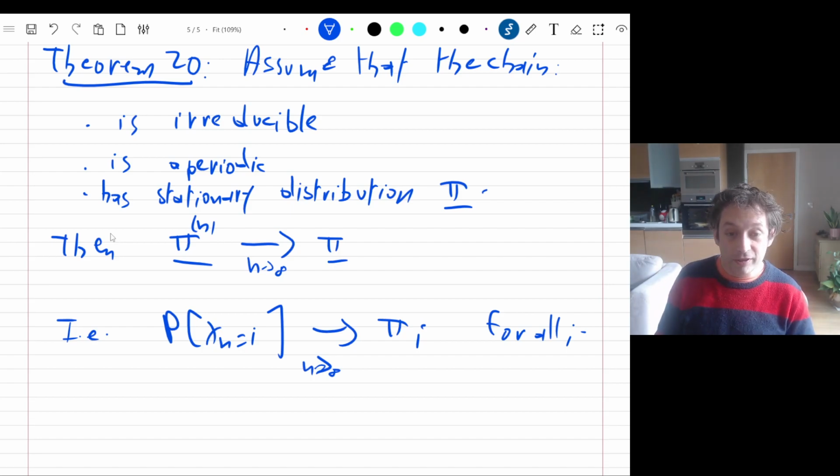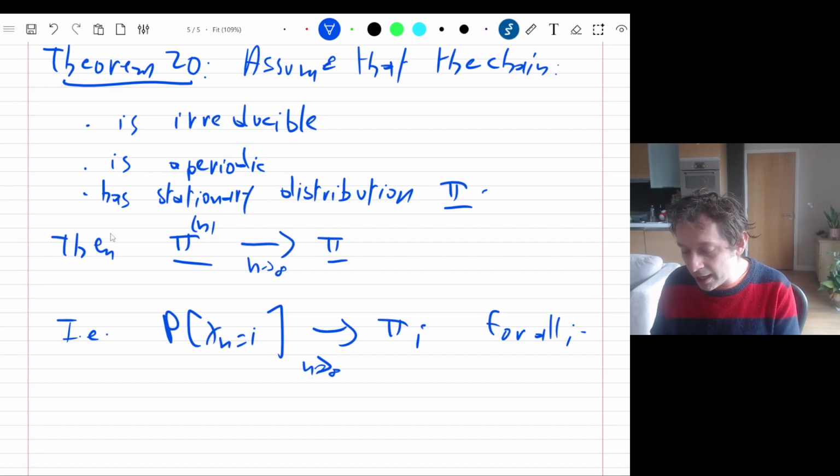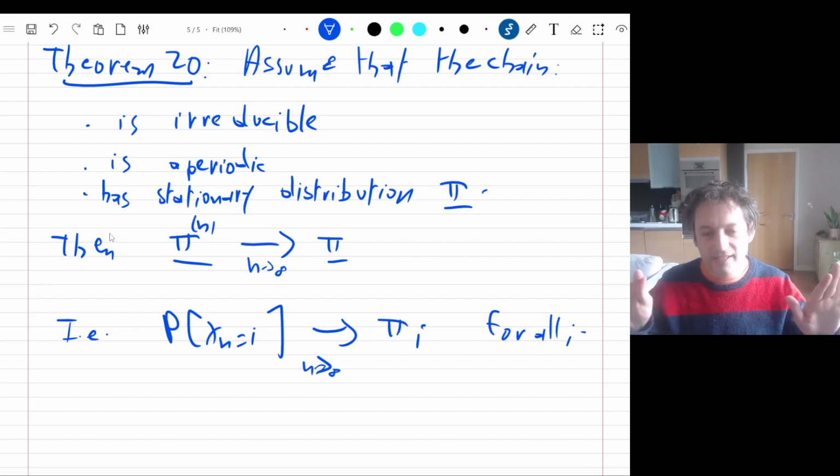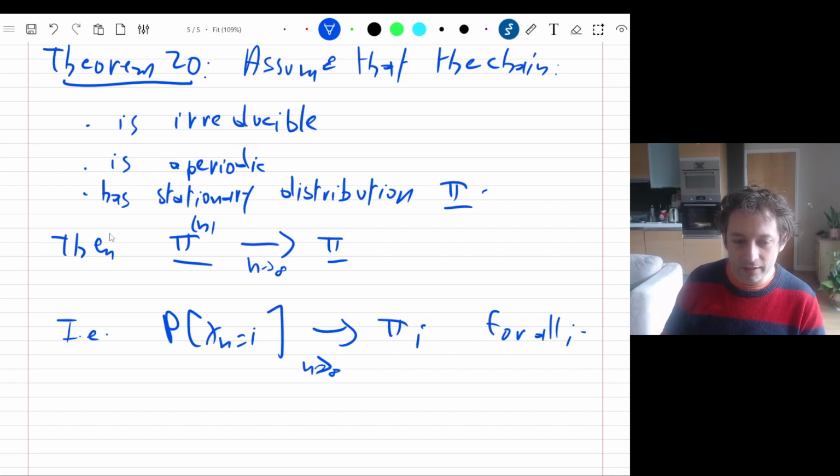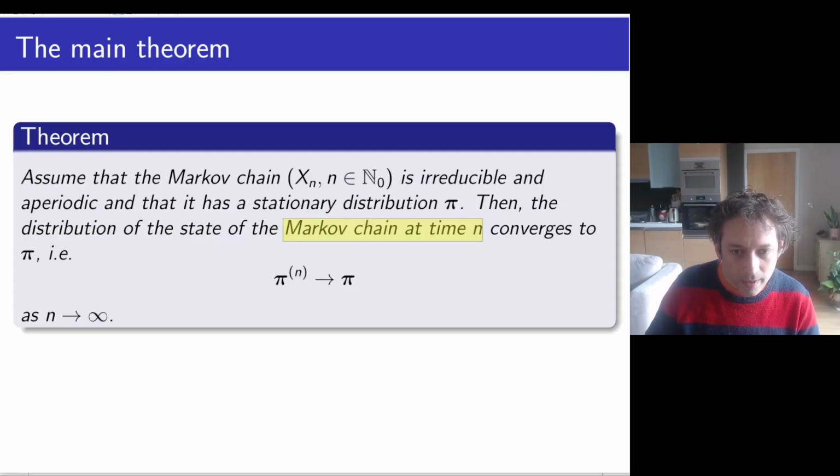This is the theorem that we observed in the first session, where I used R to compute the probability that Alex was at office A and B and C, and we ended up seeing that it did seem to converge to a vector, which was indeed an eigenvector of a matrix. Back then, we weren't using the actual transition matrix, but its transpose, so we had a right eigenvector, but with a proper setting, it's of course an invariant distribution, which is a left eigenvector. Good. Go back to the slides.